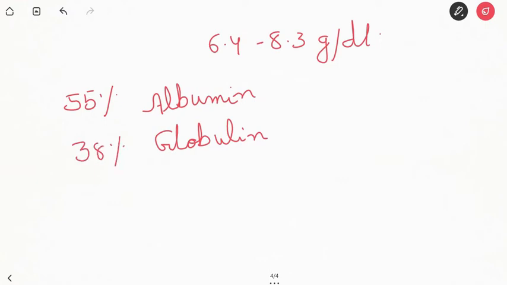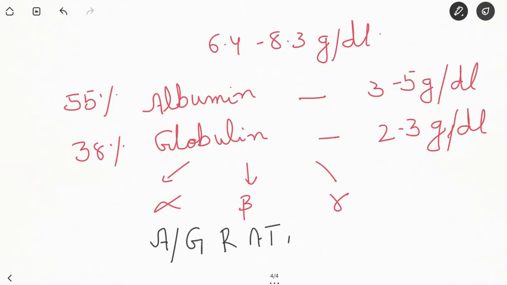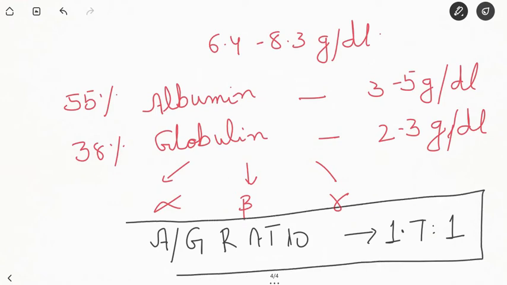So albumin is 3 to 5 gram per deciliter and globulin is 2 to 3 gram per deciliter. The globulin can be alpha globulin, beta globulin and gamma globulin. Remember for your exam, albumin to globulin ratio is 1.7:1. So this is what you have to remember for your exam point of view.